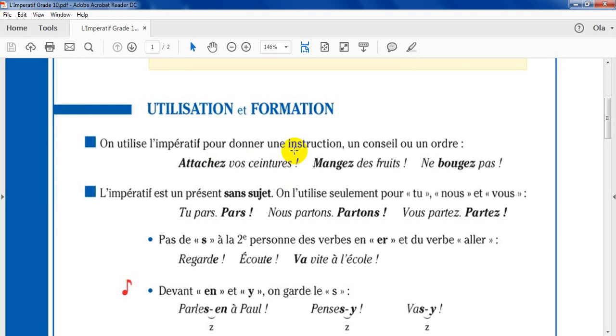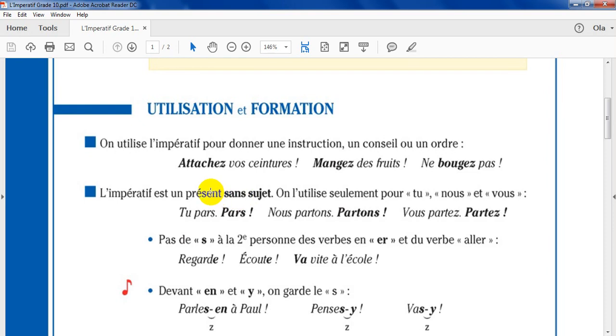How to form a verb in this form? L'impératif est un présent sans sujet. Un présent sans sujet. A present without subject. Then, when I'm going to ask you to do something, I'm going to say read, write, eat. I'm not going to say you read, you write, you eat.